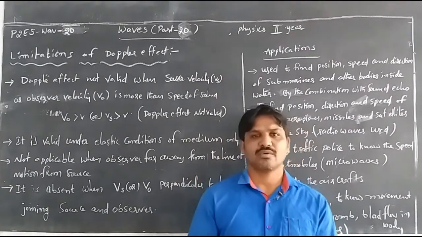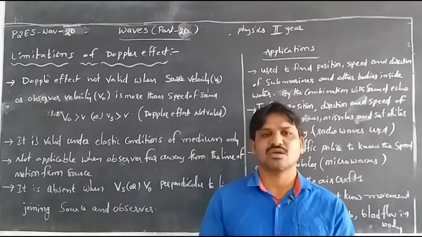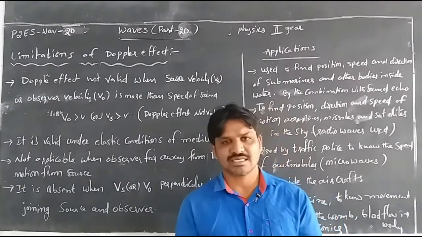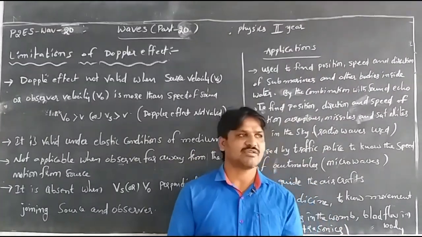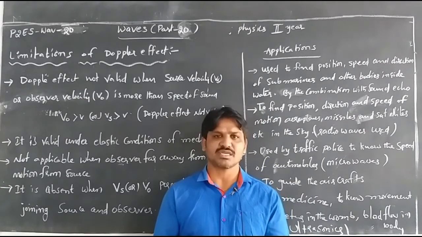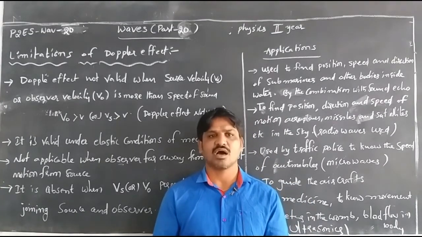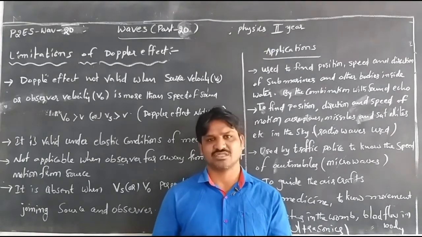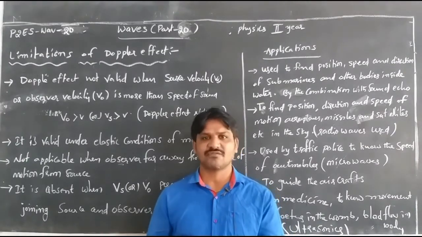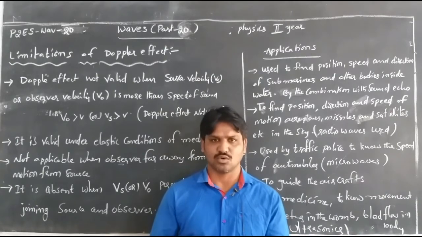Now we are going to discuss the limitations: if the source and observer are in some kind of motion, can the Doppler effect be possible in all the cases or not? We are going to learn what the limitations of the Doppler effect are.